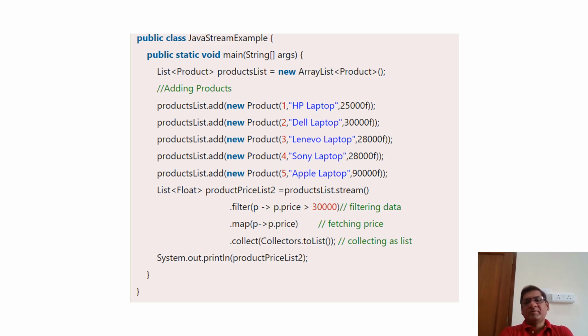If that object price is greater than 30,000, I'm assigning and mapping that particular object, which has a price greater than 30,000. That particular object I'm collecting as a list. Finally, I'm just displaying the object values. This is one of the ways we can use streams for a list of objects.